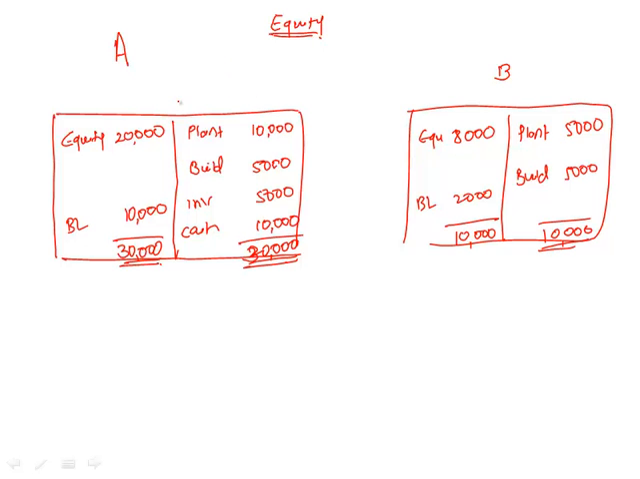Now A has decided to purchase, let us say, 10% shares of company B. Now this 10% shares of company B, can you tell me what is the total book value of company B? 8,000, which is the value of equity. So with that book value, the price comes out to be 800.